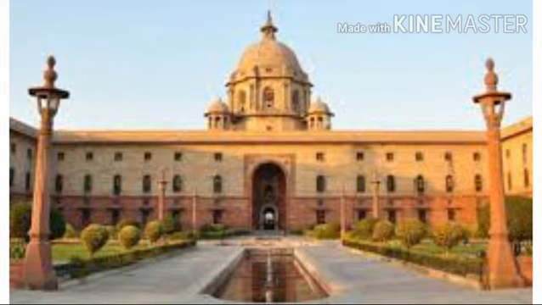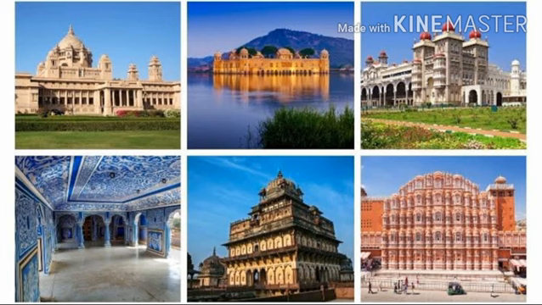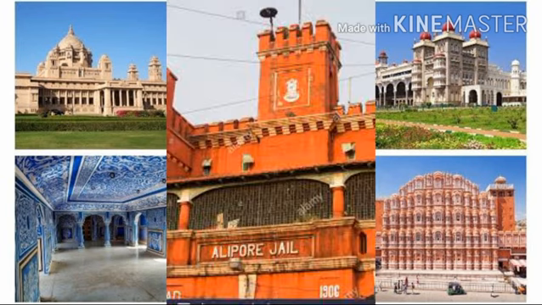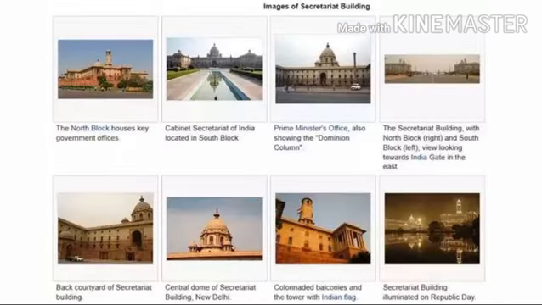These buildings include government offices, residences of officers, leaders and revolutionaries, palaces of rulers of princely states, forts, prisons, etc. So what things are included in buildings? Government offices are there. Then the residences of the leaders or the officers are there, even the revolutionaries. For example, if I talk about Mahatma Gandhi, he was staying in Sabarmati Ashram. So that is also a historical place.